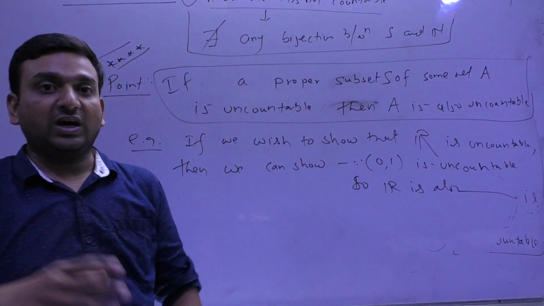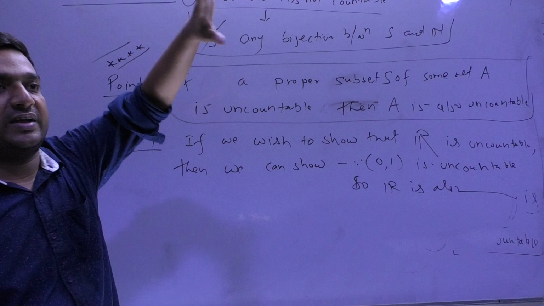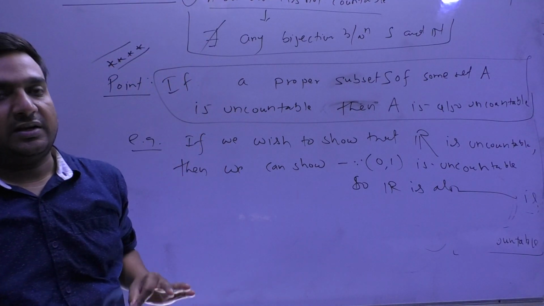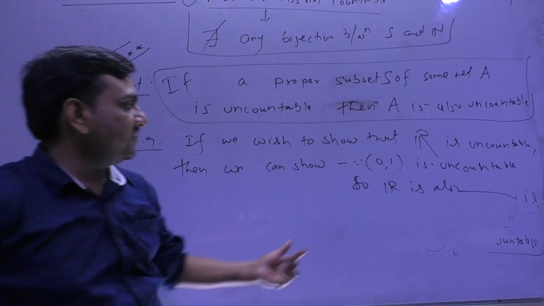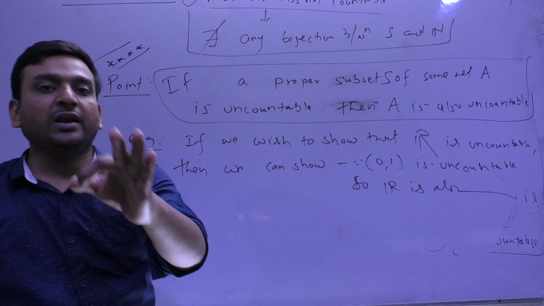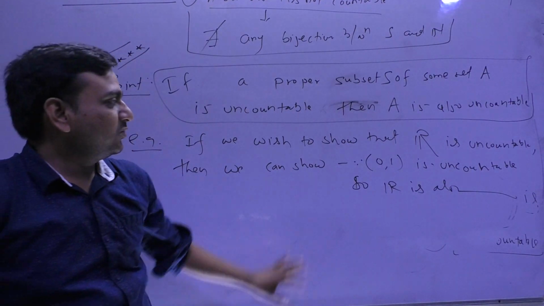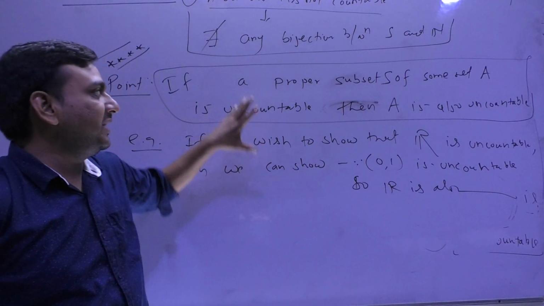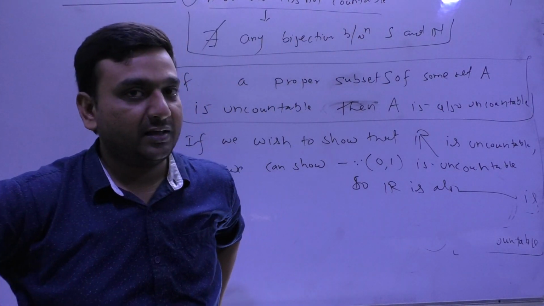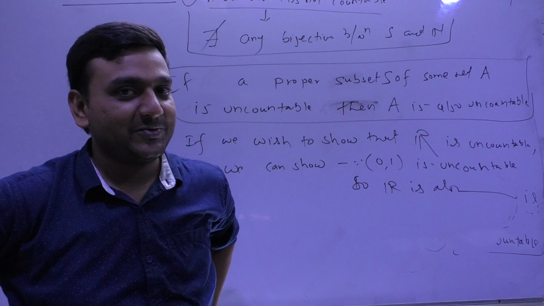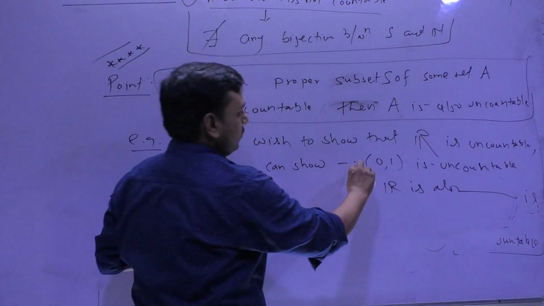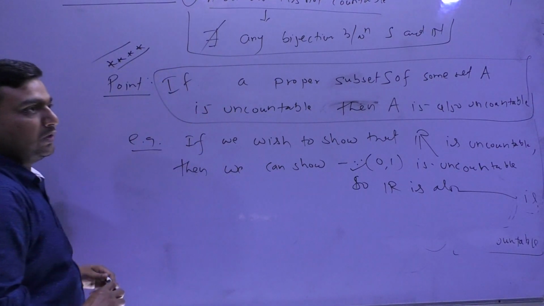Means to show the uncountability of some bigger set, you just take a proper subset of that set and show that the subset is uncountable, then its superset will also be uncountable. Fine. So this is the basis behind proving this uncountability part. Is that clear or not? So how do we prove that (0,1) is uncountable?